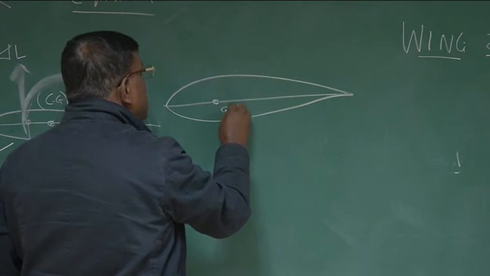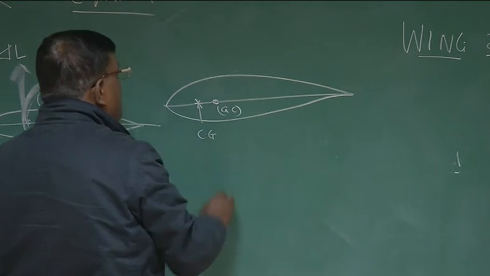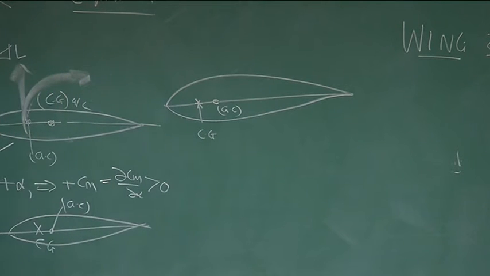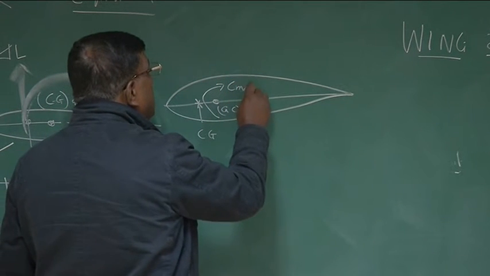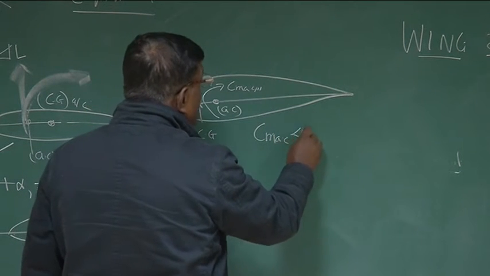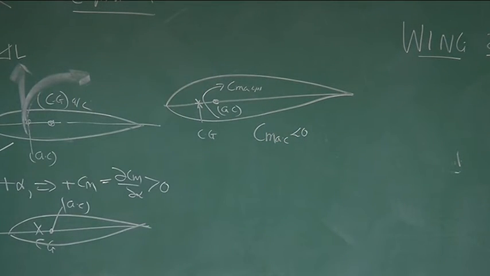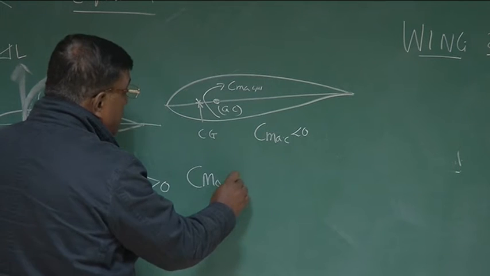If this is the AC of the wing and this is the CG, you know when we have a cambered wing aerofoil, we have got CMAC of wing which is less than 0, right? Typically minus 0.02, minus 0.1. It will be there because you are transferring the forces and there will be a moment here. But now if you want to calculate Cm0 because of wing, what will happen?